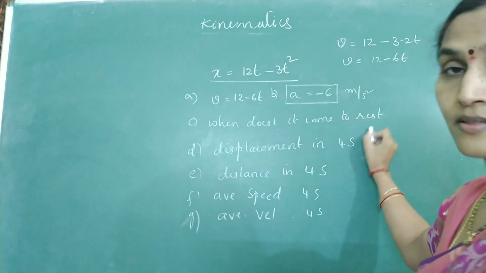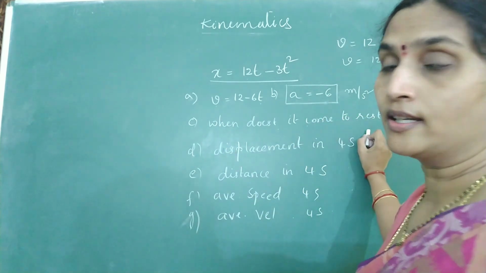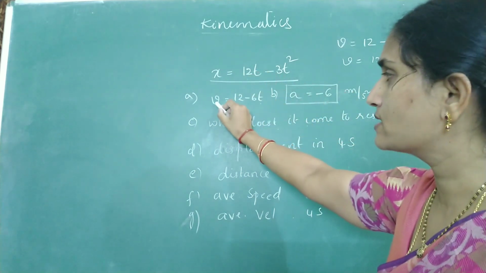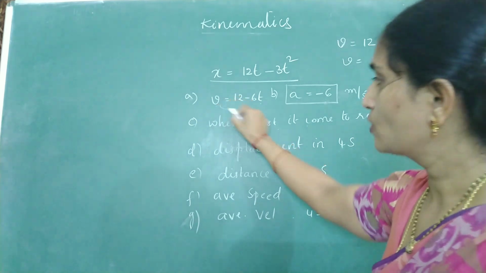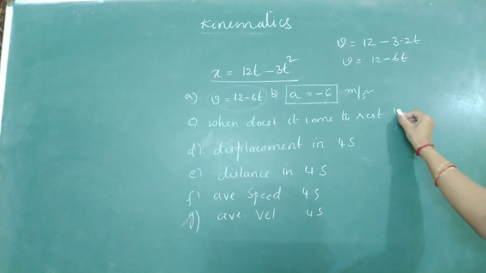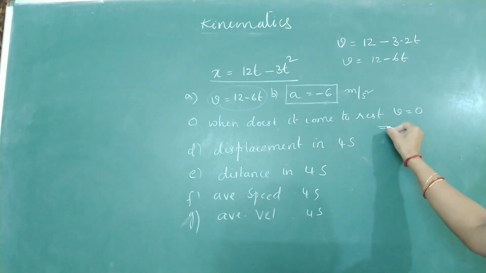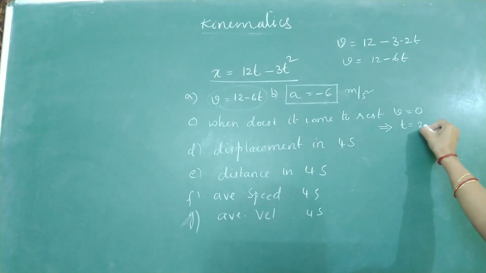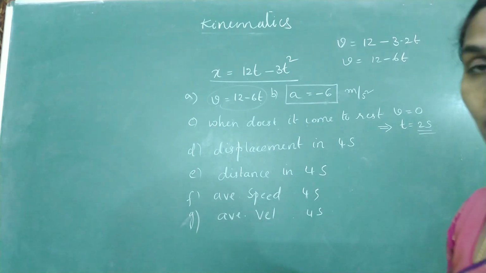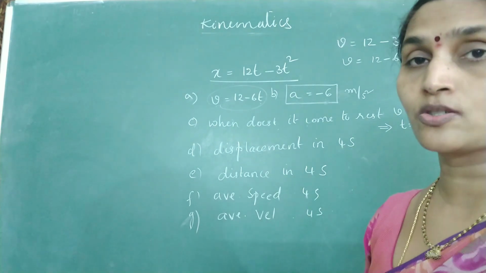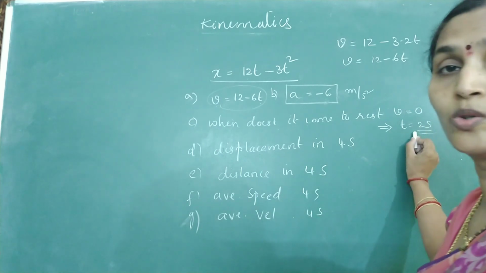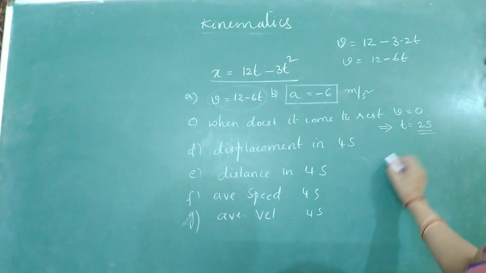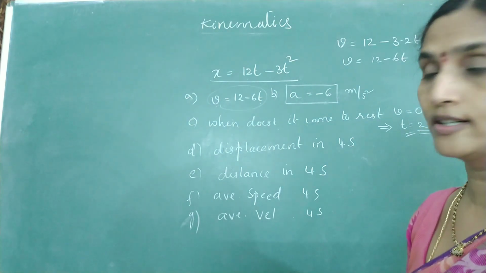When does it come to rest? Since it's moving with retardation, at some time the particle will come to rest. We know a particle comes to rest when its speed becomes 0. So equate this to 0. V has to become 0, which implies 0 is equal to 12 minus 6t. What should be the time? t equal to 2 seconds. It momentarily comes to rest at t equal to 2 seconds. So after 2 seconds, it reverses its direction. That is the meaning of momentarily coming to rest.